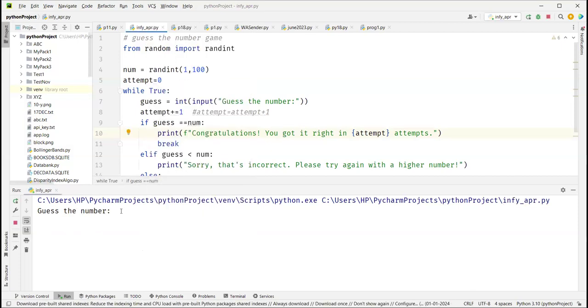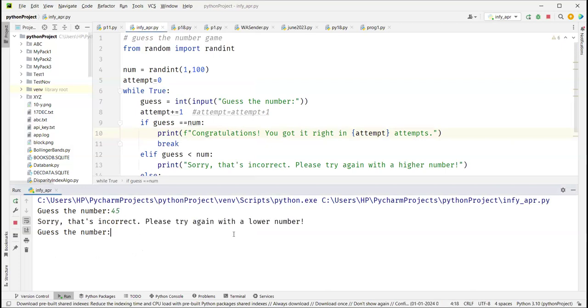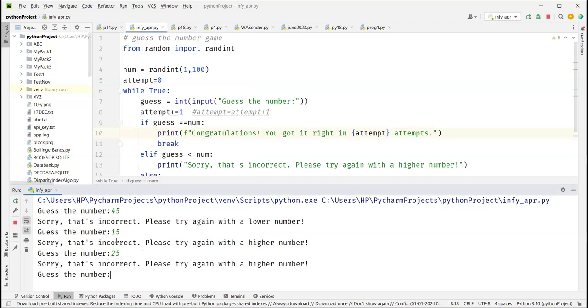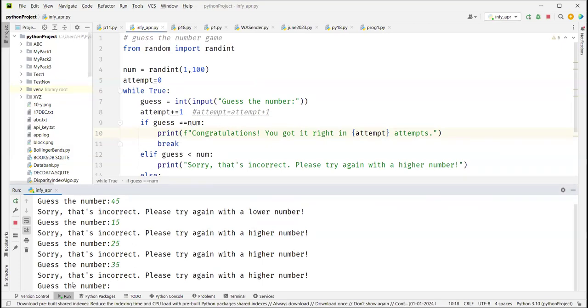So, guess the number. Let's guess with 45. It says guess a lower number, so the number is actually less than 45. Let's say I put 15. It says higher number. So higher number would be 25. Again higher number, let's say 35? Higher number. So it is between 35 and 45.